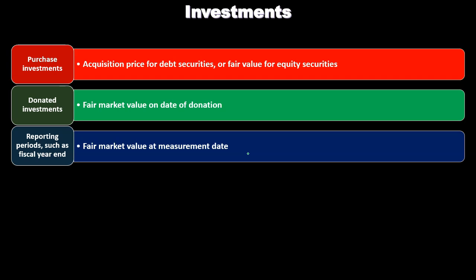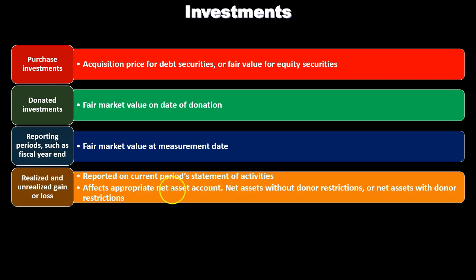Well, what do we do with the other side? We didn't sell it, right? We didn't sell it, and typically we don't record income until we sell something. So how do we record the other side? Either we put it into like an equity section, or we put it into income in the current time period. And the answer here is we're going to have a realized and unrealized gain or loss. What are we going to do with the realized or unrealized? Reported on the current period's statement of activity.